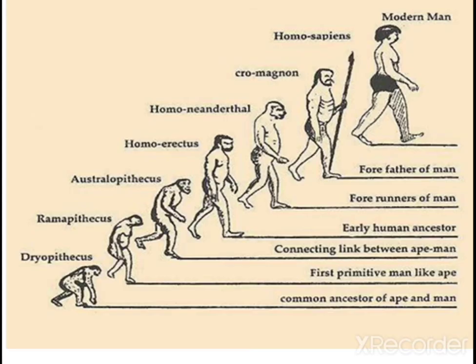Here you can see the steps in human evolution in this diagram. Dryopithecus is a common ancestor for ape and man. Then Ramapithecus, a man-like ape. Then Australopithecus, then Homo erectus, called erectus because he started to walk erect. Then Neanderthal man, physically well built. Cro-Magnon man. Then Homo sapiens, the modern man.